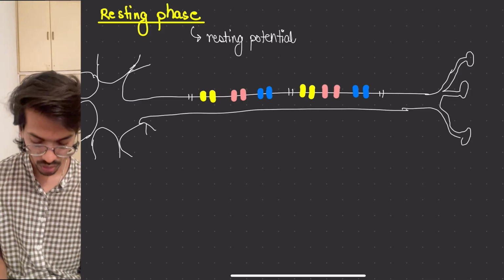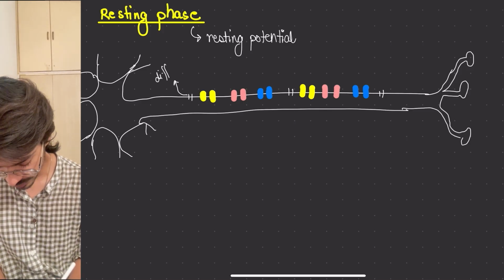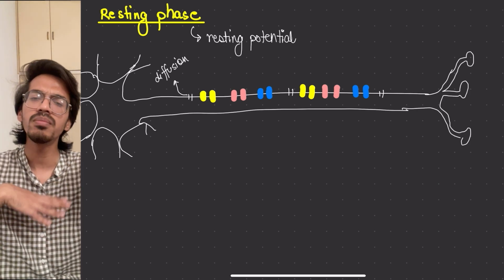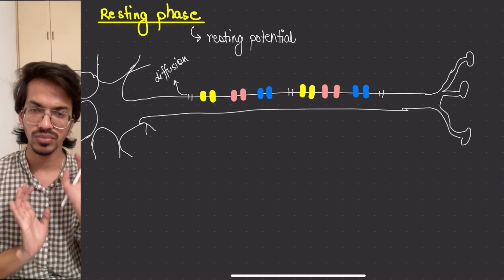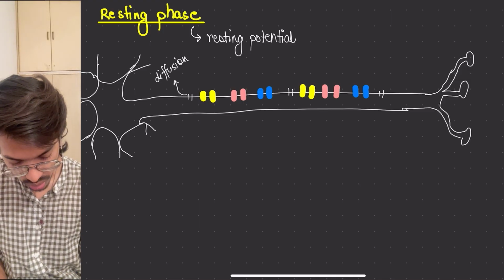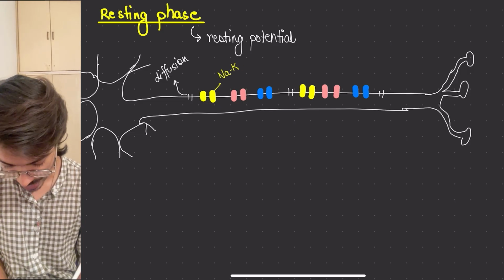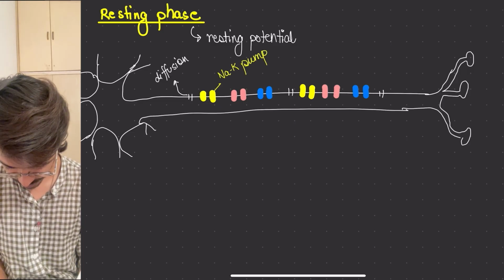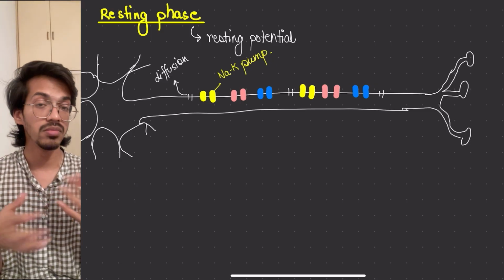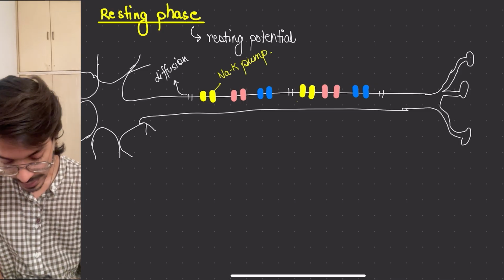Let's name them accordingly. The white channel is the diffusion channel. With diffusion channels, sodium and potassium go in and out, no problem. The yellow channel that you are seeing is called the sodium potassium pump. It requires ATP for its working. So what does the sodium potassium pump do? It throws out.